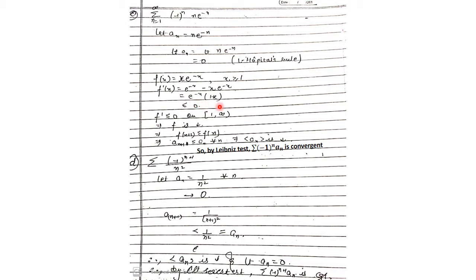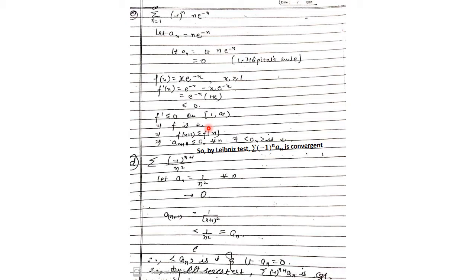x. Now as x is greater than or equal to 1, 1 minus x is less than or equal to 0. And e to the power minus x is a positive quantity, so the product is less than or equal to 0. That means f dash is less than or equal to 0 on 1 to infinity, and so f is decreasing.